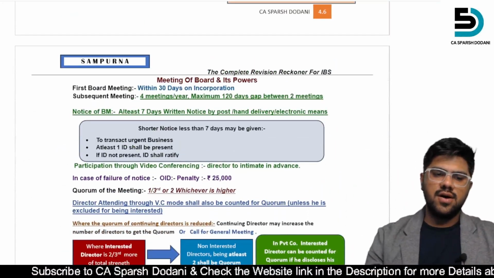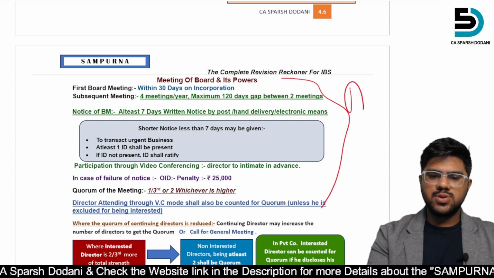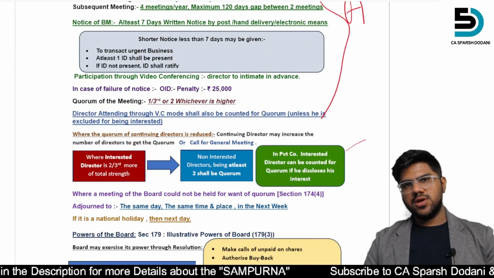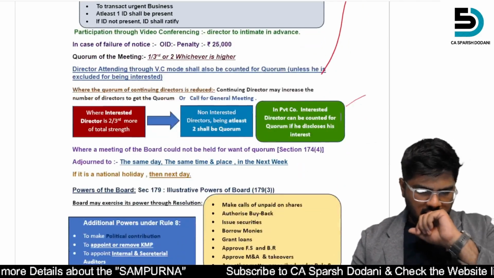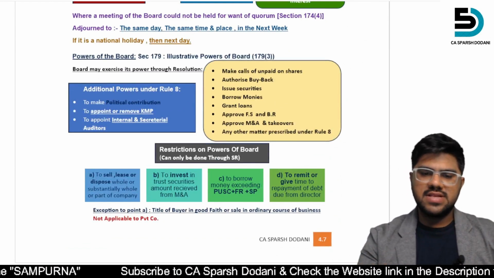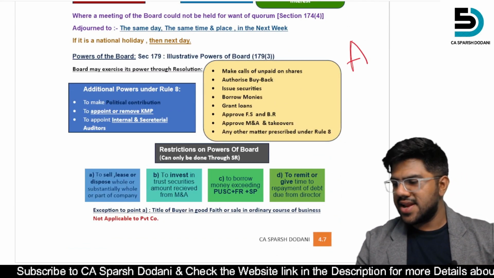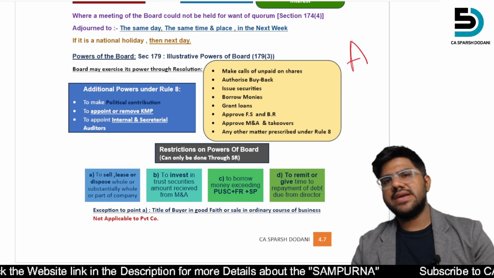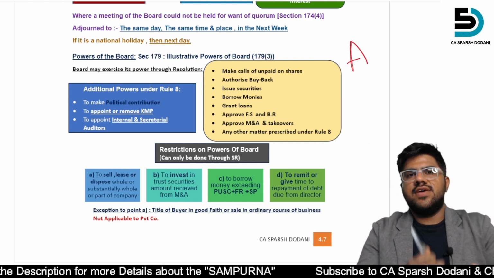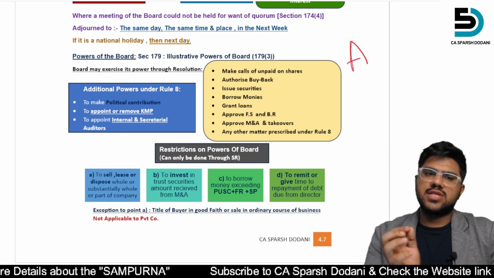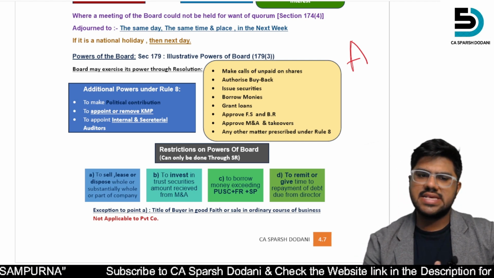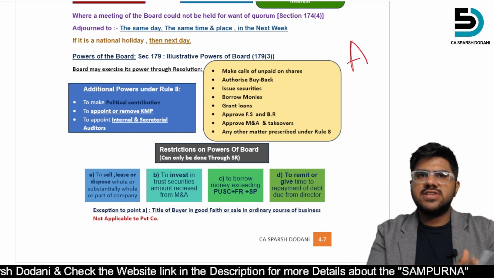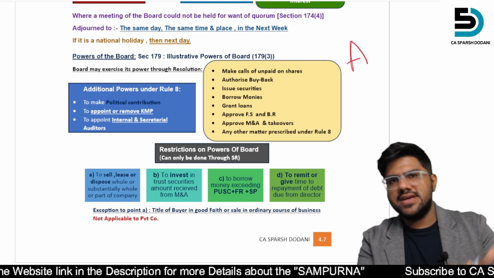Likewise, the meeting and board and its power is also an A category question. The first board meeting and everything. Quorum, they have asked about the quorum in the case study. Then powers of the board, this is also in A category. Sir, you are marking all topics as A category. In law, almost as I said earlier, the directors part is A category. We don't know where the institute will frame the question, so that's why the directors category you can mark as A category. But some few topics are more important than the others.